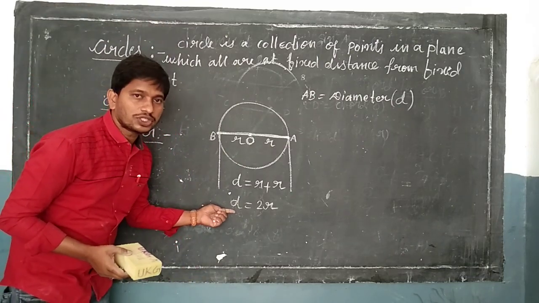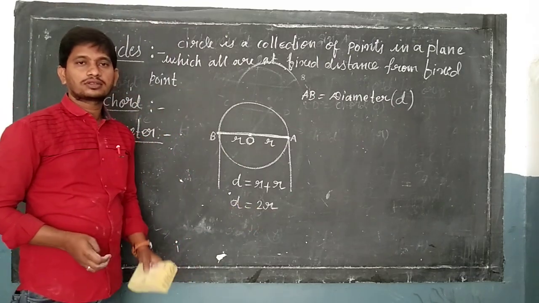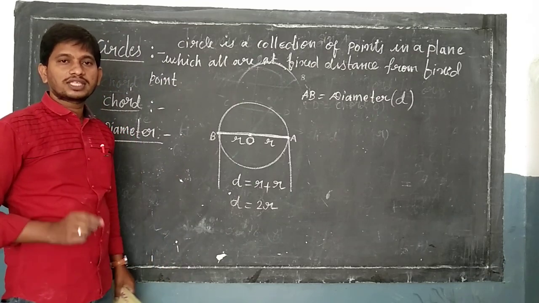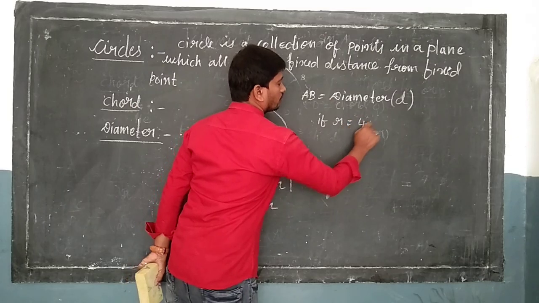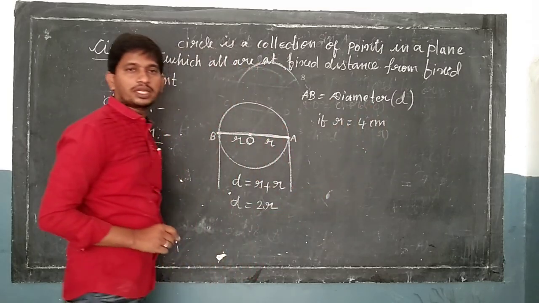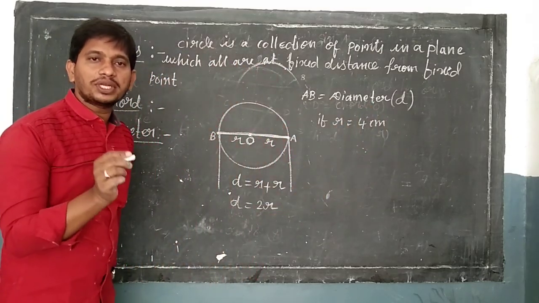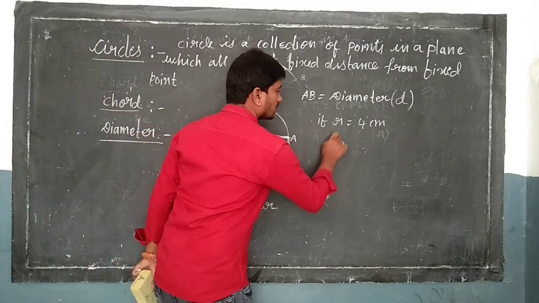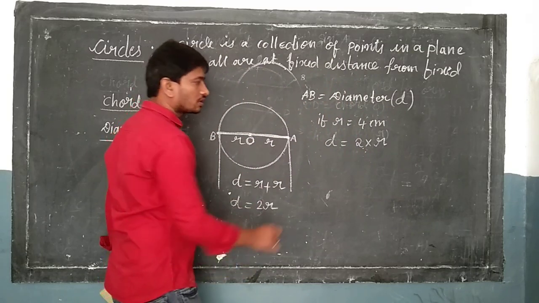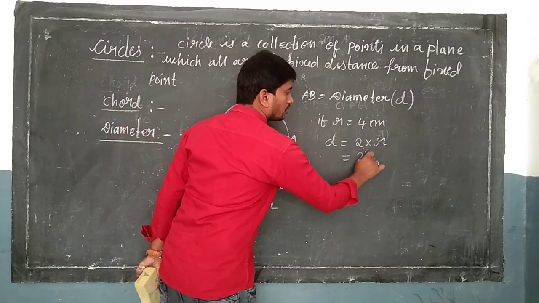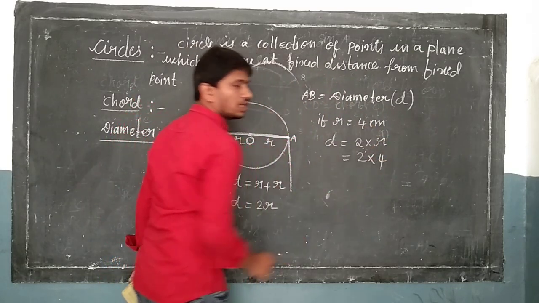Here diameter is how much? 2 times the radius. For example, if radius equals 4 centimeter, then what will be the diameter? As we know, diameter is 2 times the radius. I mean 2 into radius, which is 4 centimeter.